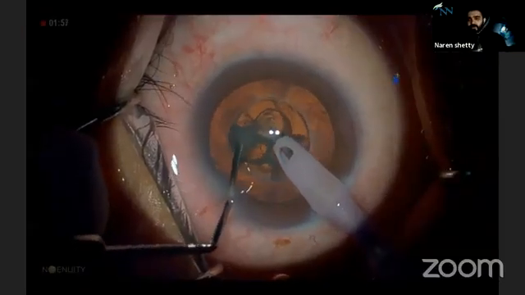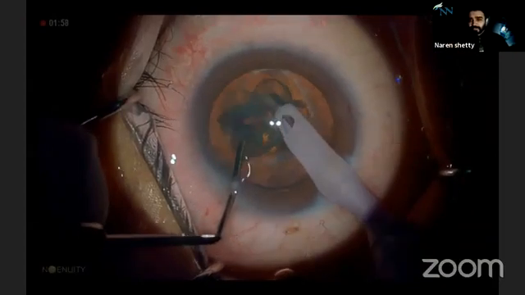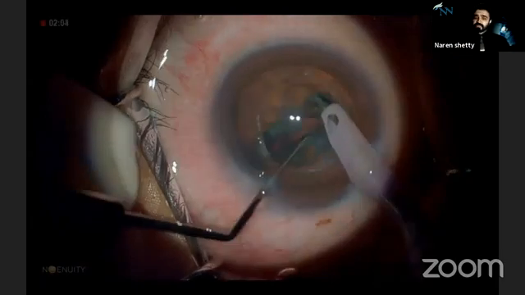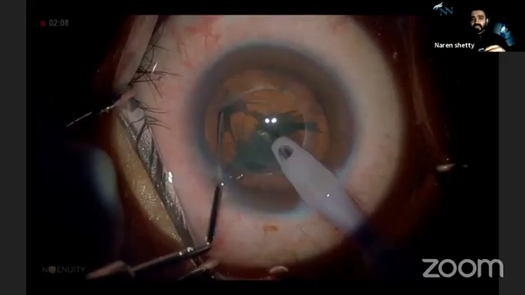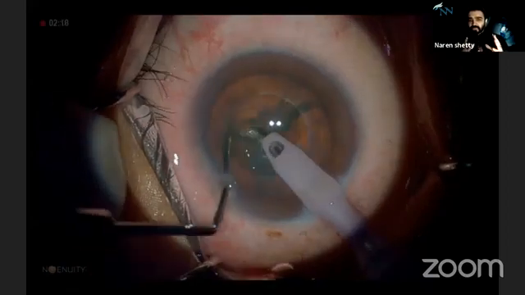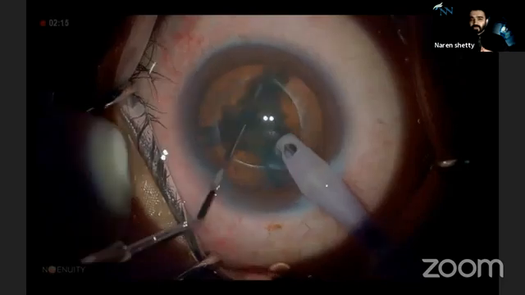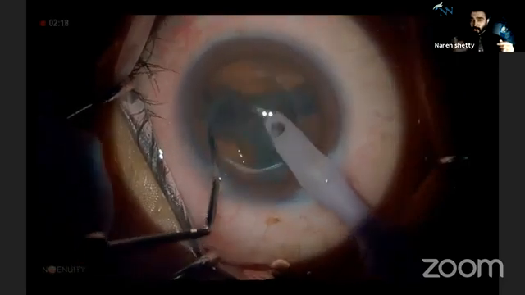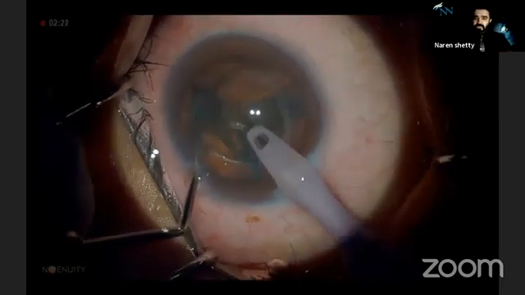So it doesn't matter what grade of cataract, you can rest assured that you can do it very comfortably with the 3D system. Here you can see me doing a soft cataract. Yes, you can do a direct chop even in soft cataract. It's just that I'm doing it under irrigation only. The key thing is you have to do it very slowly. You can't just do a quick chop. That's when you go cheese wire through the whole thing. And once you have done with the chopping, I think the rest of it is pretty easy.